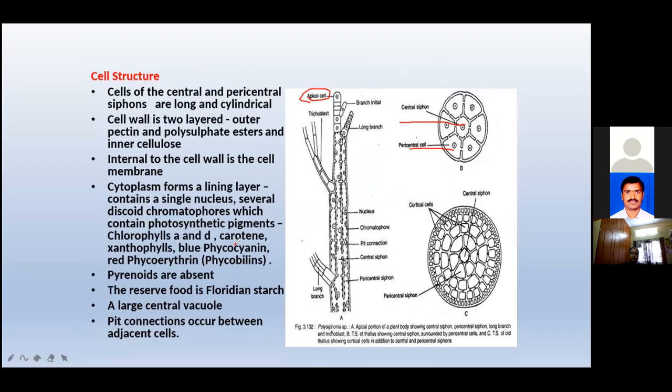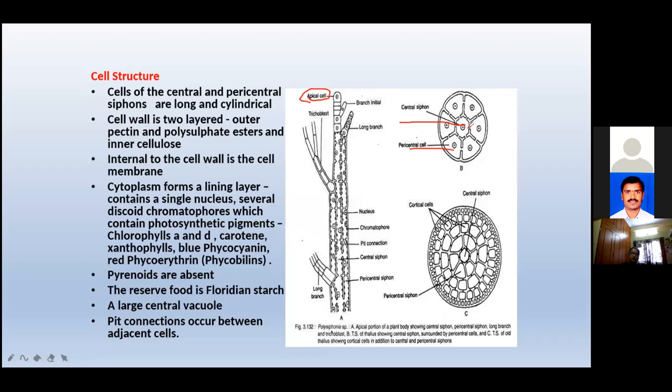See here, this part is the central cells, and again this one is the pericentral cells. These central and pericentral cells both elongate into their respective siphons, and pit connections are present.